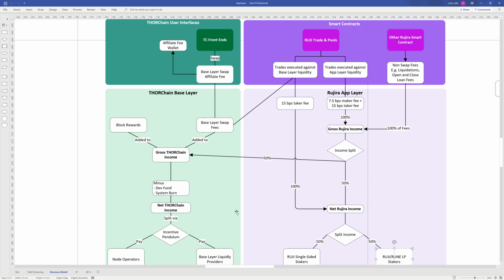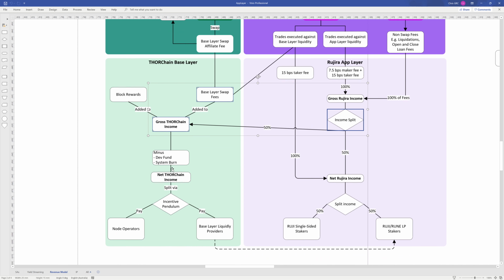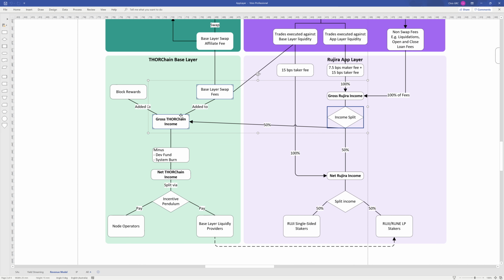I hope you found that useful, and you can see how Rujira is going to be contributing either through here or here to the THORChain gross income. That will obviously be increasing, this is the idea, and then what process this THORChain gross income goes through in order to end up with the dev fund, the system bird, node operators and liquidity providers.